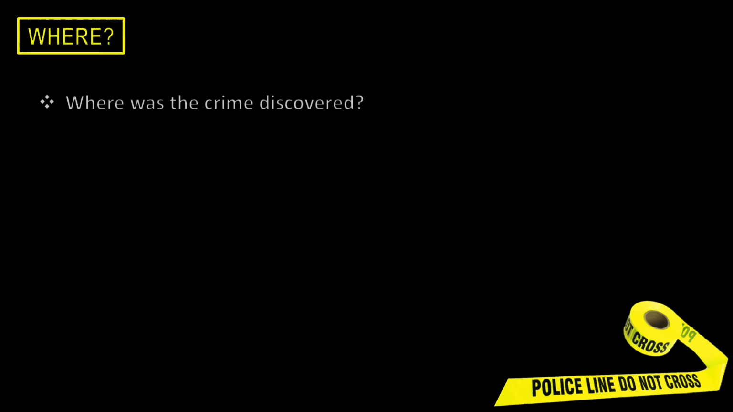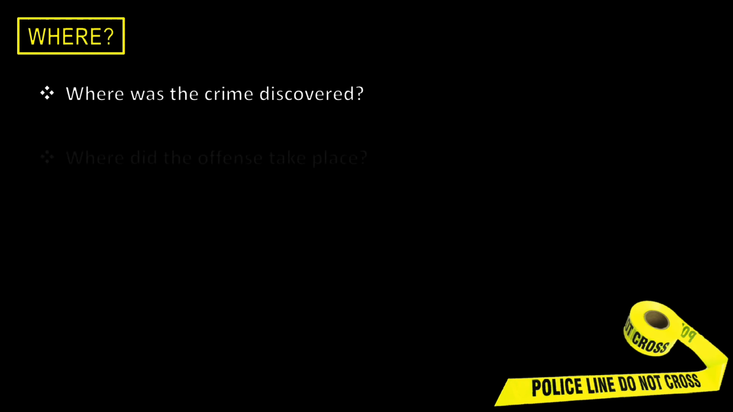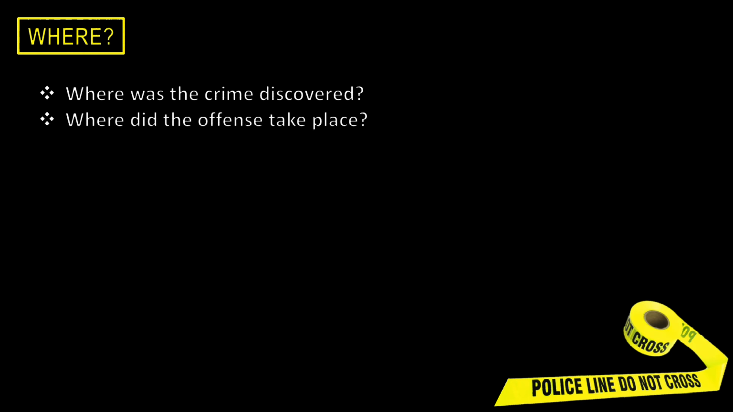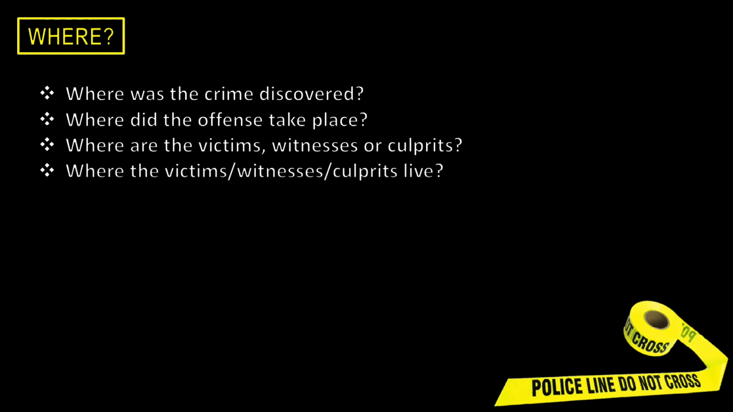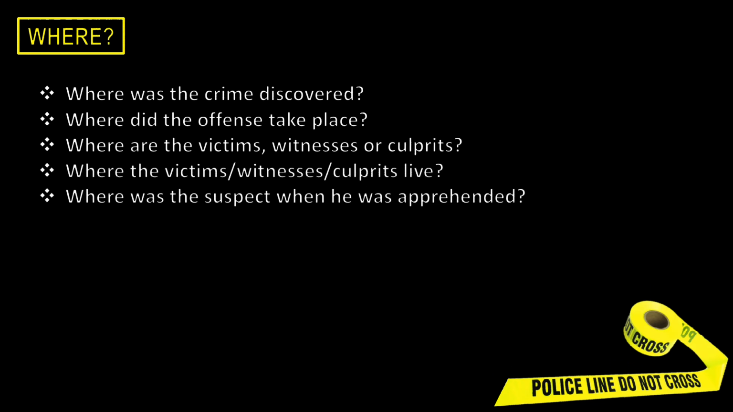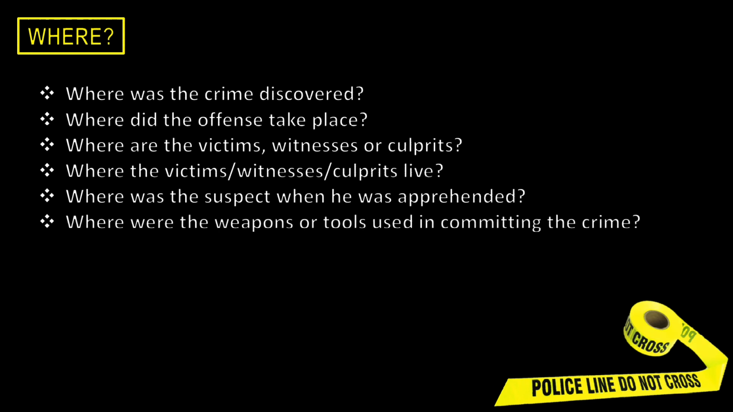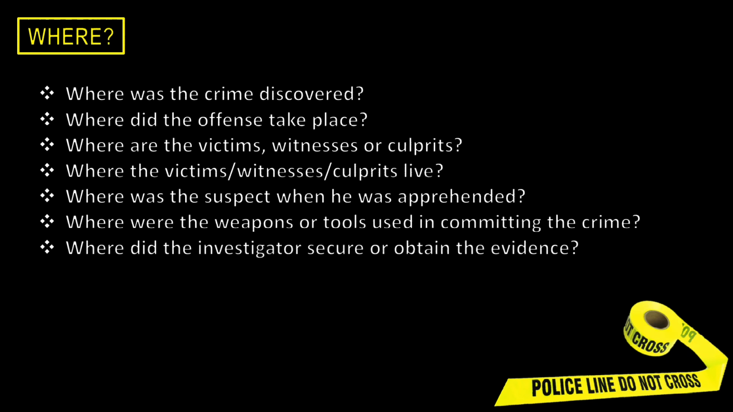For where, was the crime discovered? Where did the offense take place? Where are the victims, witnesses, or culprits? Where do the victims, witnesses, culprits live? Where was the suspect when he was apprehended? Where were the weapons or tools used in committing the crime? Where did the investigator secure or obtain the evidence?